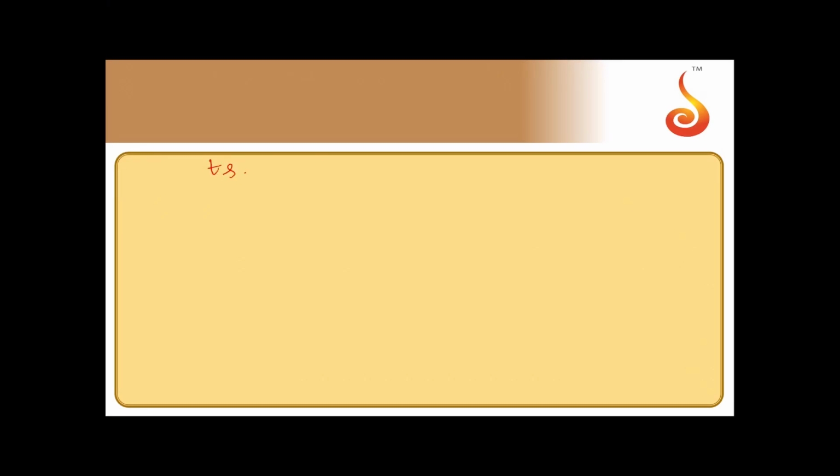So let us say the man will be able to catch the bus after t seconds. So in t seconds, the bus would have covered a distance half at square. The man has to cover, in addition to this, a distance of 48 meters. This should be equal to the distance covered by the man, that is v into t. He is traveling at uniform speed. Now you need to find t. Half into the acceleration of the bus, which is 1, into t square plus 48 is equal to 10 t.